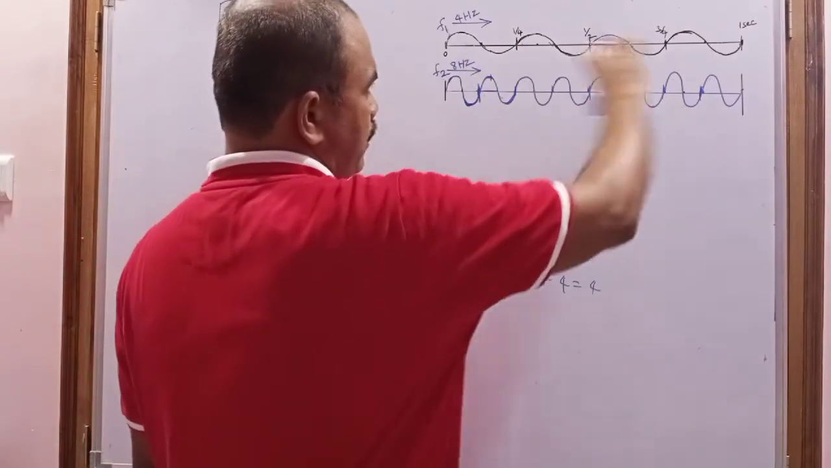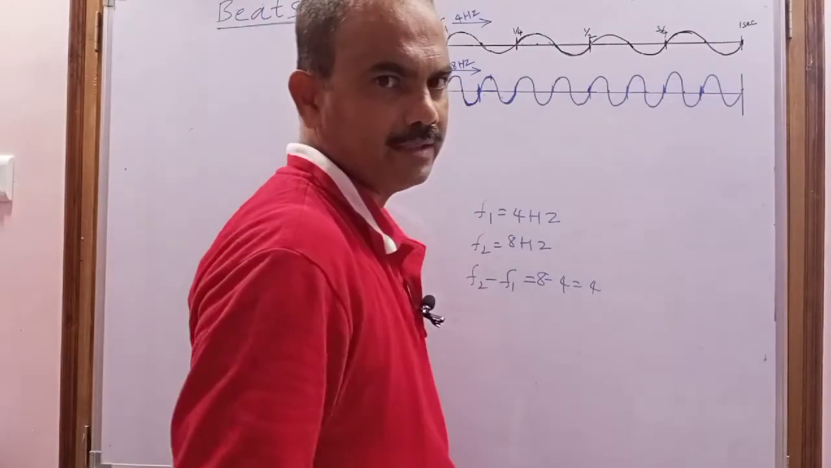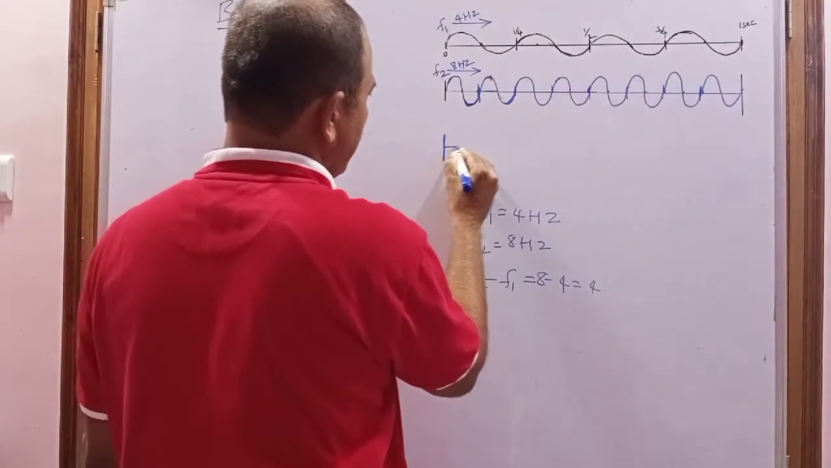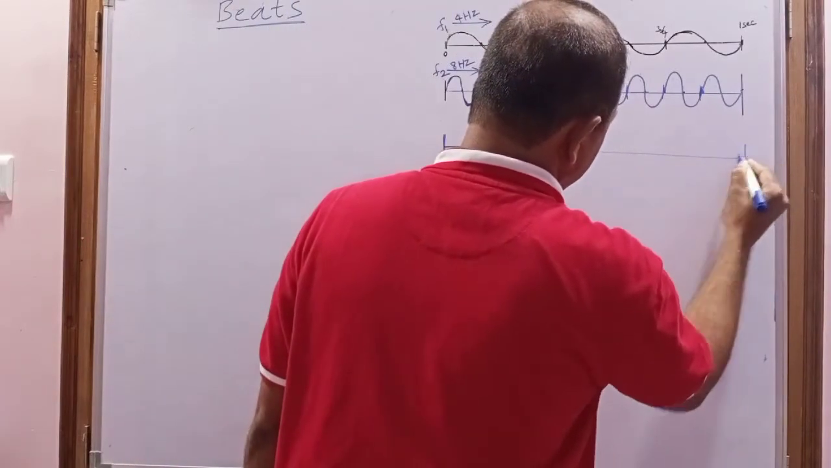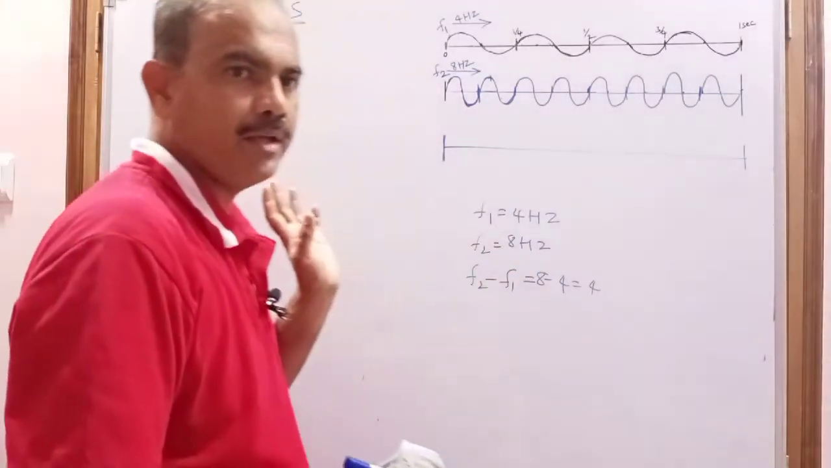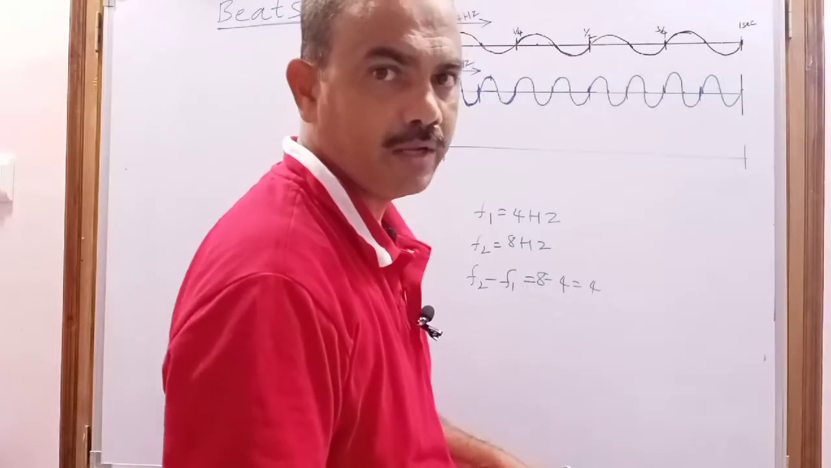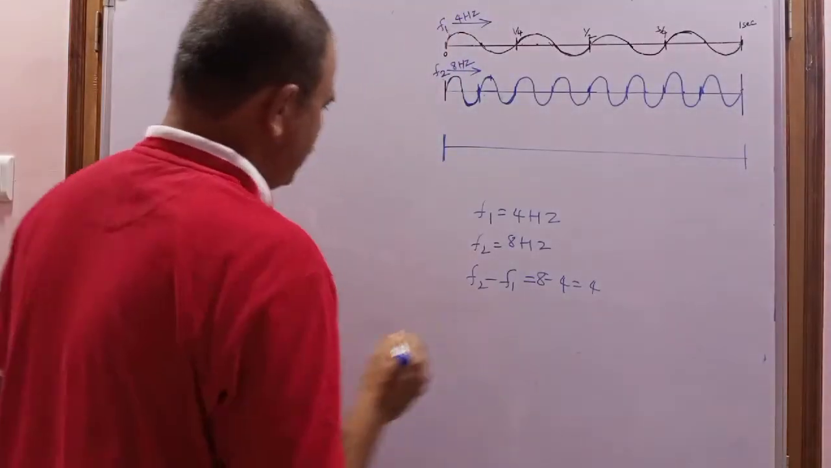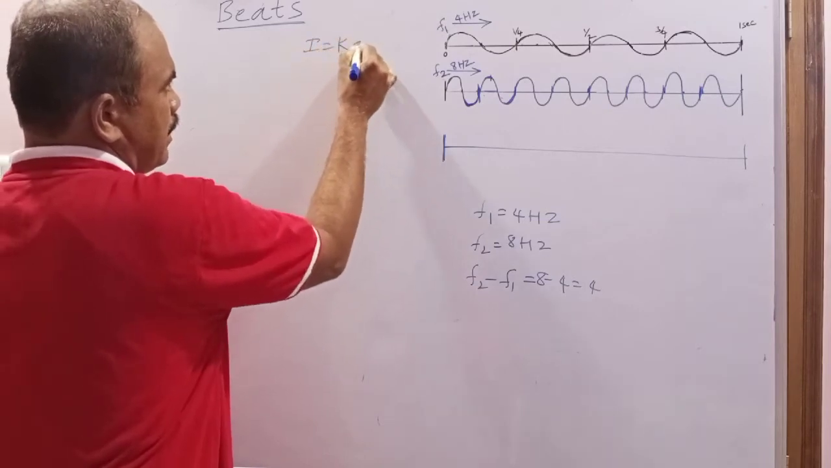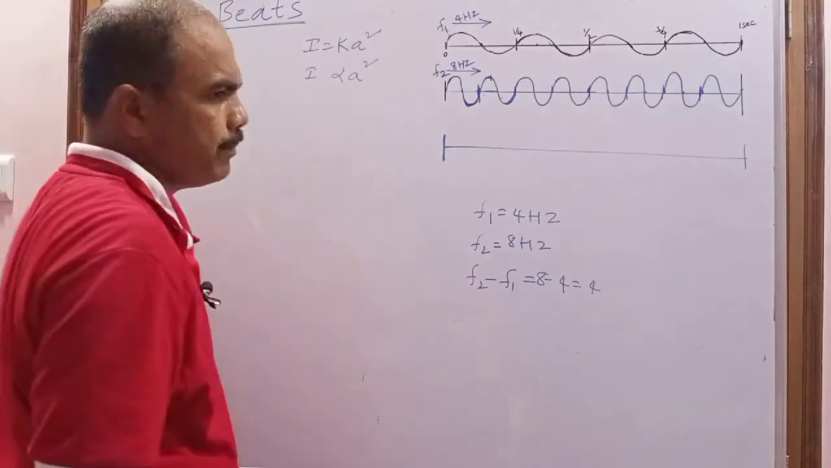Let us imagine these are traveling along the positive x-axis, and this is also traveling along the positive x-axis. When they are superimposed, according to interference, when two waves are superimposed in phase, the intensity becomes maximum. When they are superimposed out of phase, the intensity becomes minimum. The formula for intensity is I equals K a squared. The intensity of the wave is always directly proportional to the square of the amplitude.